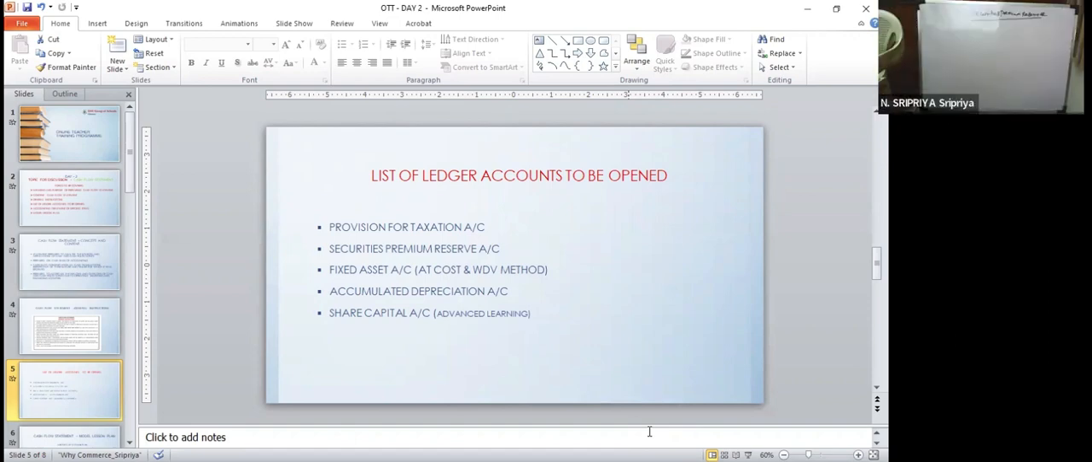What are the possibilities when we will open securities premium reserve account? You have to now insist upon provisions of section 52 of the Companies Act, which deals with issue of shares at a premium and uses of securities premium.